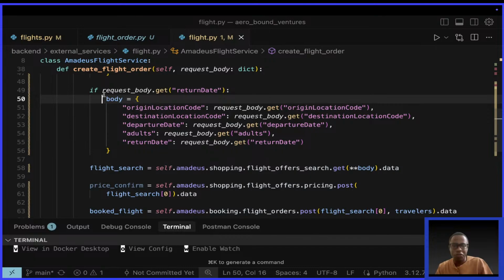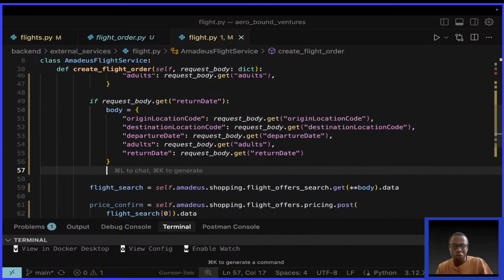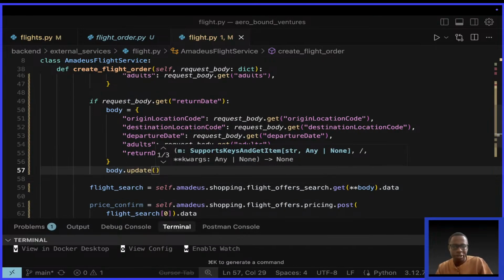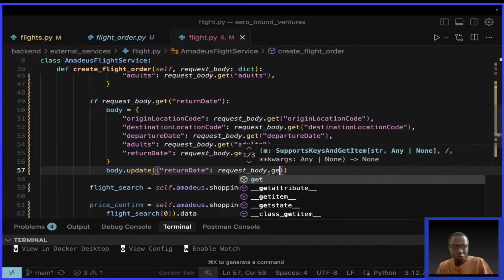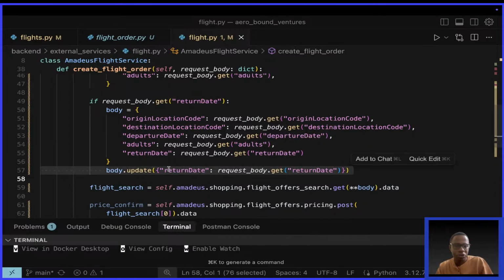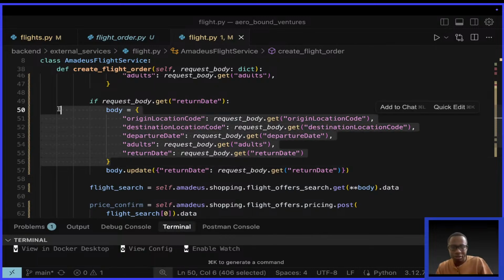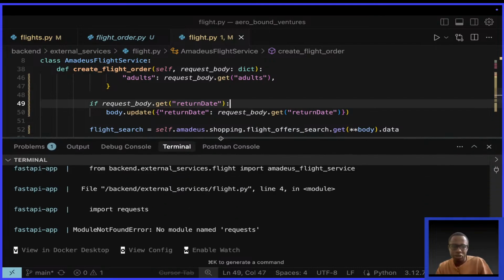Instead of redefining the whole dictionary and just changing one field, we can do it the Python way by saying body dot update. What do we want to update? We want to update the return date with a value from request body dot get, open brackets, close, quotes, return date, okay? So this is what we want to update. So I'll close this, remove it, and save just to check to see if the server is running,